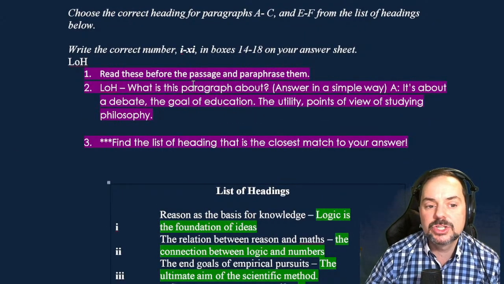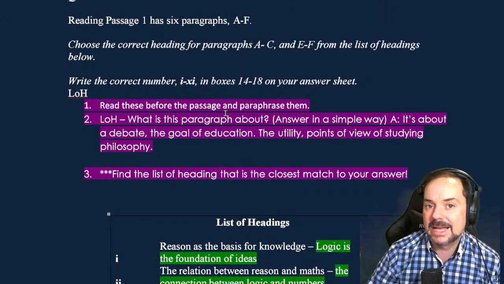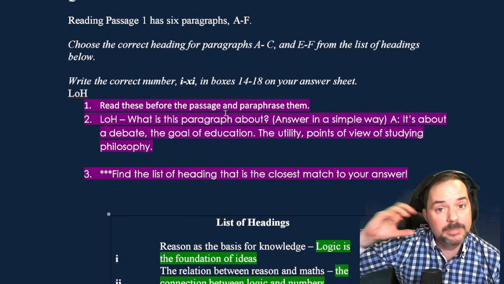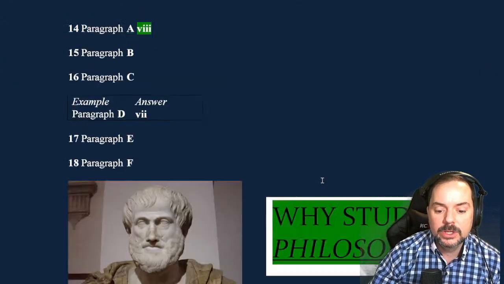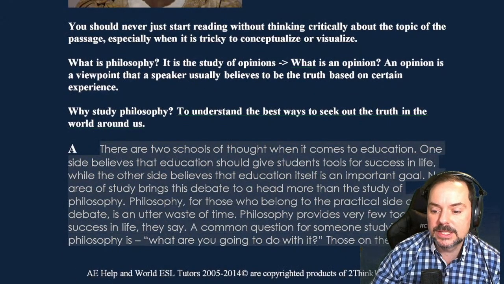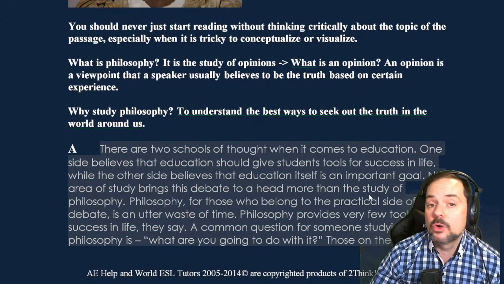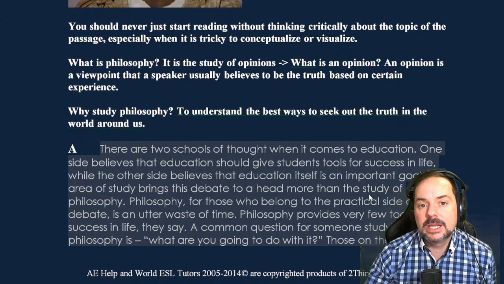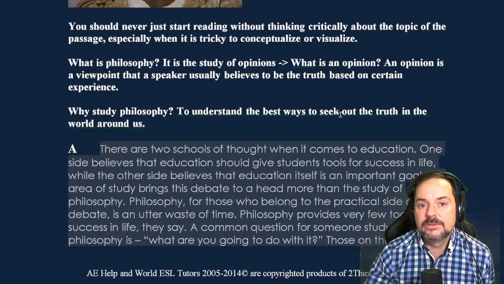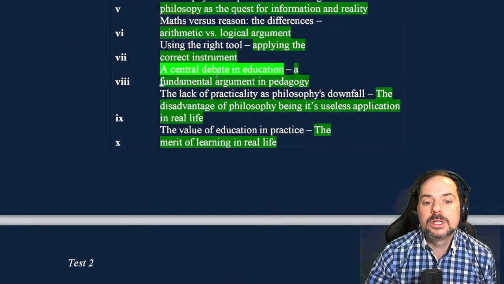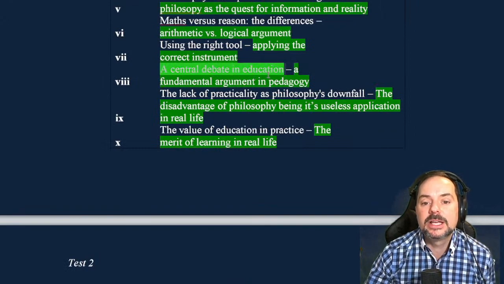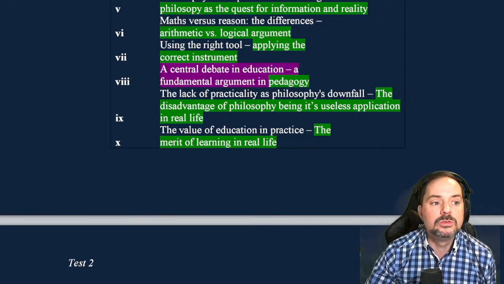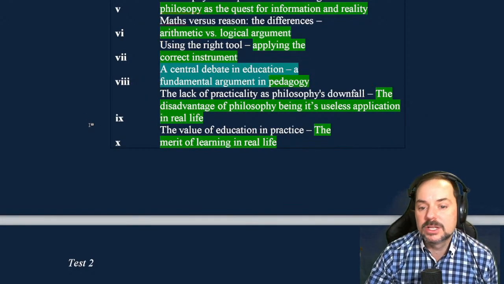So list of headings questions, firstly, you read them before the passage. You quickly think of some other ways to maybe say these list of headings to the best of your ability. Then you read the paragraph as we just did. After that, we ask a question. What is this paragraph about? This paragraph is about a key argument in education, the utility of philosophy. And then we go up and we go, okay, which one's the most accurate match? And we realize it's a central debate in education, which is the utility of philosophy.